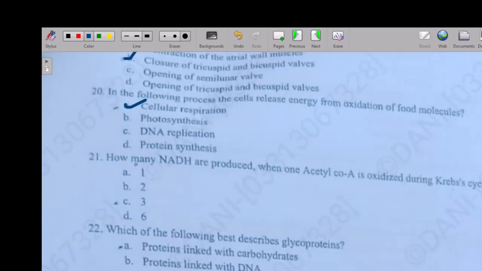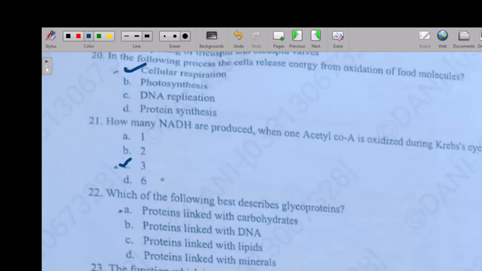So the next question is: how many NADH are produced when acetyl coenzyme A is oxidized during the Krebs cycle? Option A: 1, option B: 2, option C: 3, option D: 6. So the right answer is 3. In one cycle we have 3, while in 2 cycles there are 6.